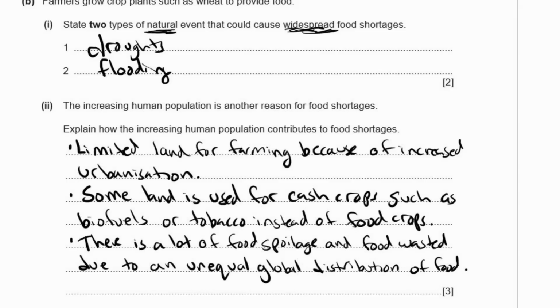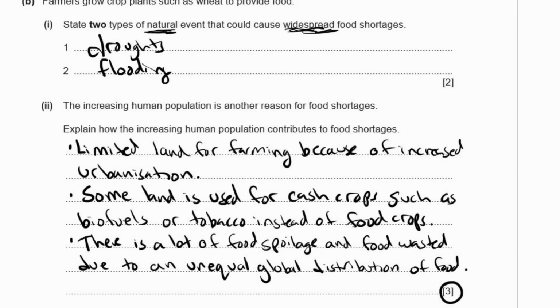You could say that, because it's not just crops, there's also fishing. You could say that humans also overfish. There's lots and lots of things you can put down. Don't write a whole essay. The examiner only wants to see 3 marks worth. 3 good marks. Make sure you're comfortable with them.